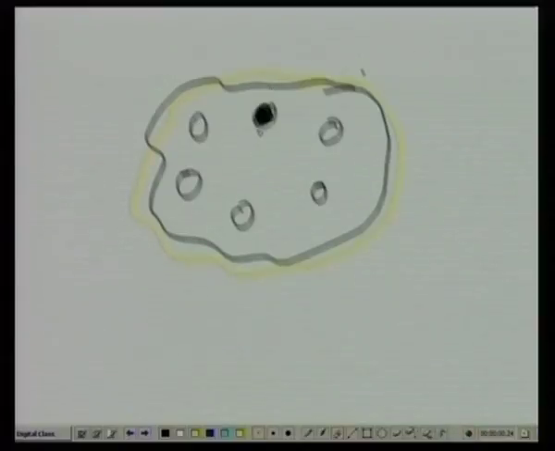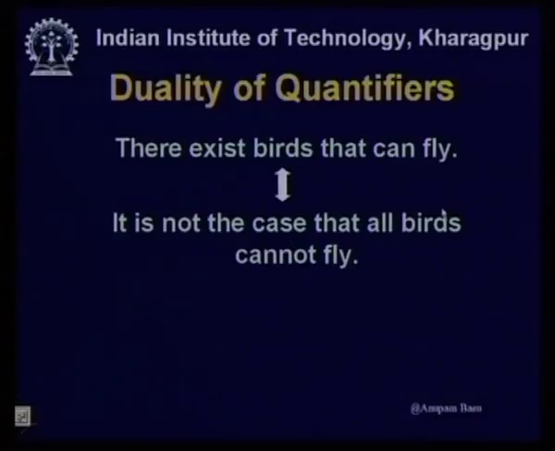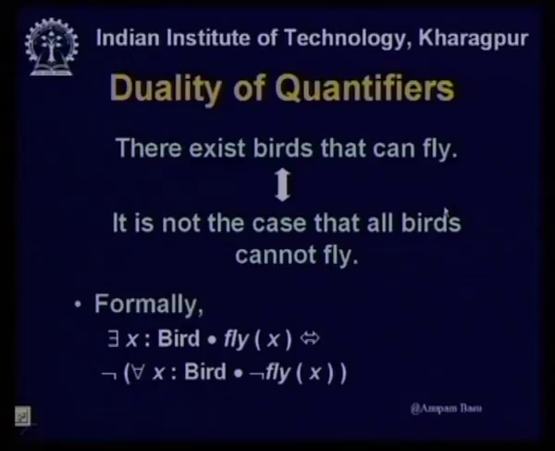So, there exists an x that can fly. Okay. So, there exist birds that can fly, one is sufficient. That means it is not the case that all birds cannot fly. Now, how do we express that? Formally, there exists a bird which can fly. If I can prove that, then I can certainly prove that for all x, birds cannot fly is not true.